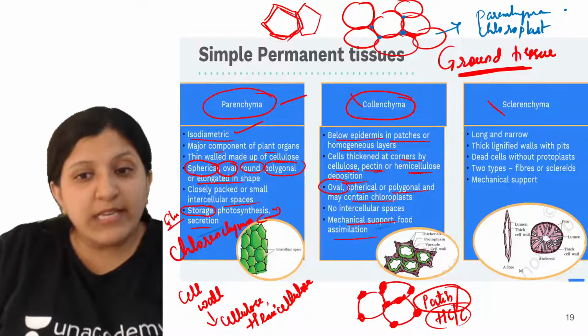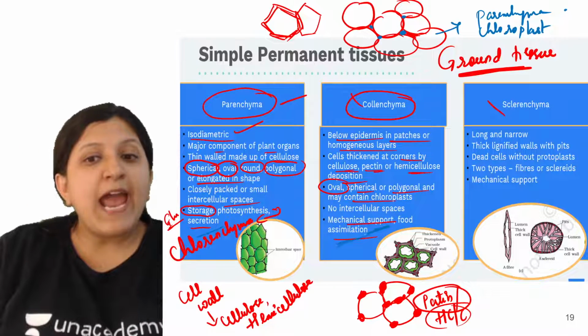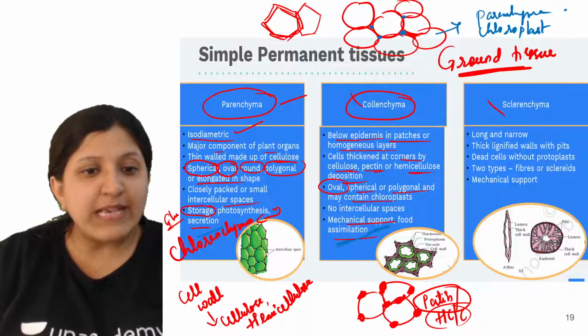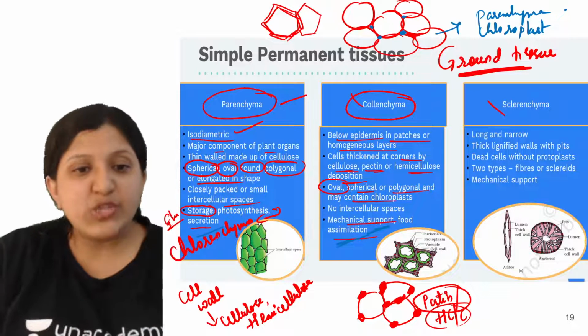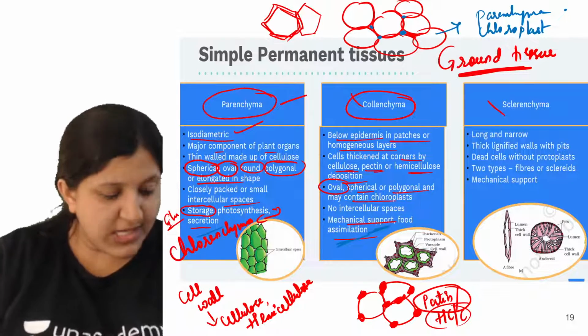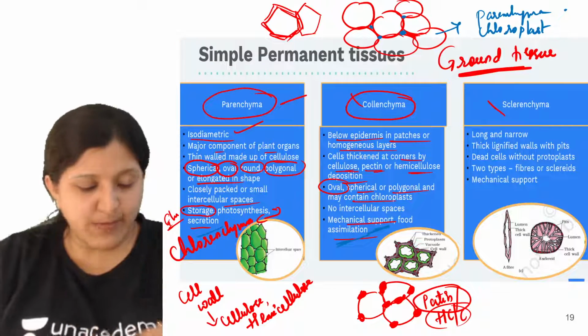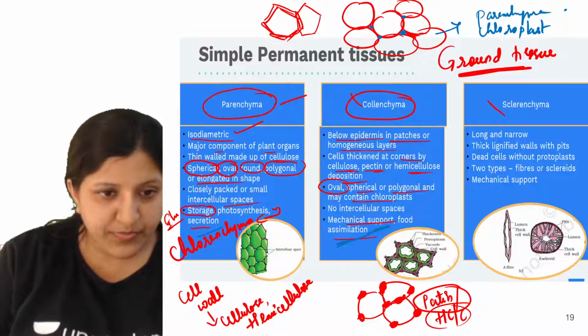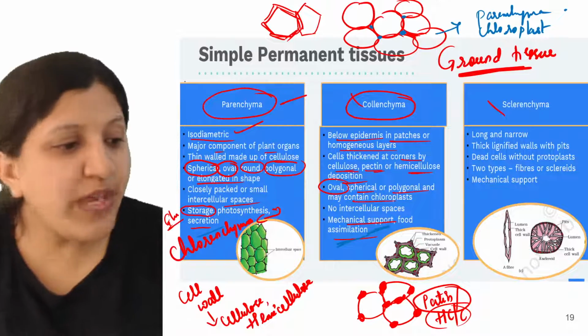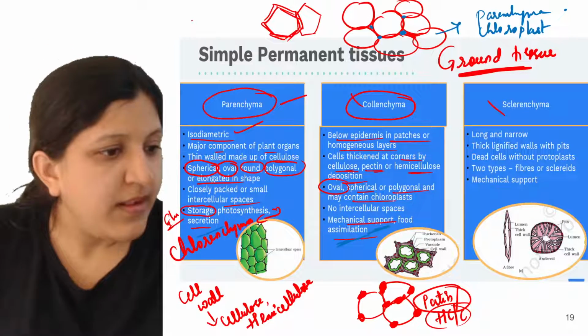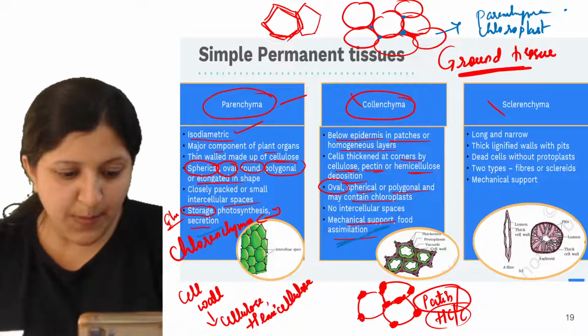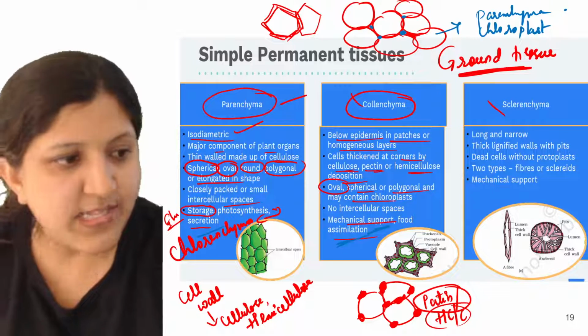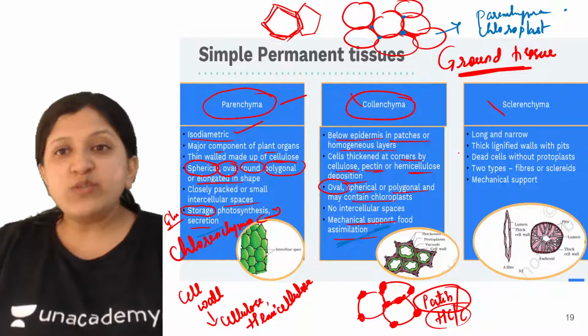So it is providing mechanical support, and it also helps in food assimilation, that is, the distribution of food. So assimilation is done. Okay, now moving on to sclerenchyma, which provides support due to thickening.